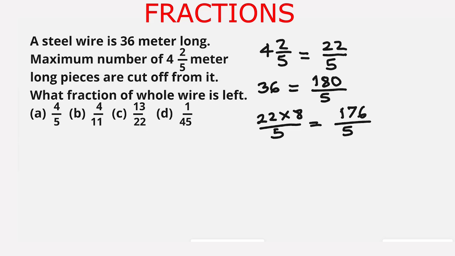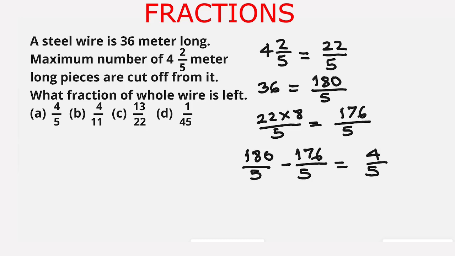How much is left? So we subtract this quantity from 180 upon 5. So 180 upon 5 minus 176 upon 5 equal to 4 upon 5.